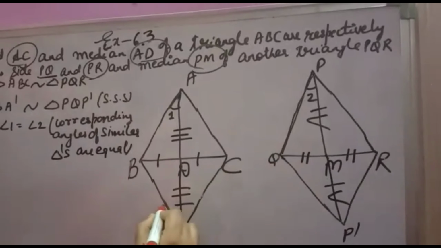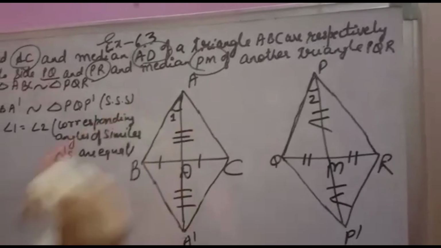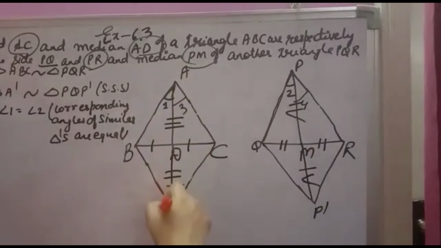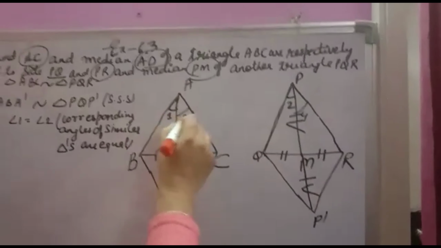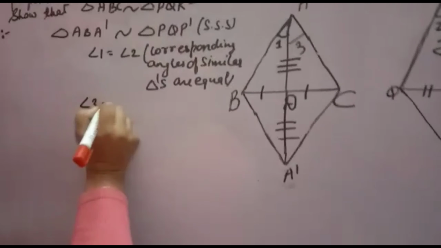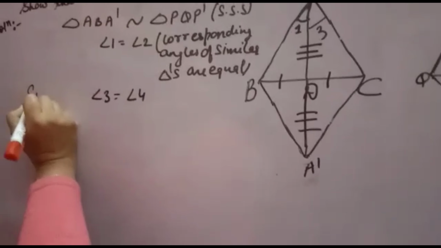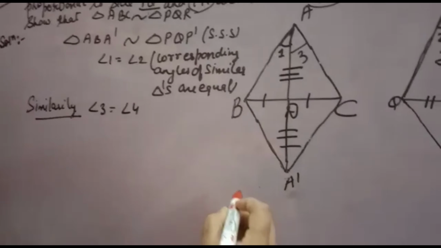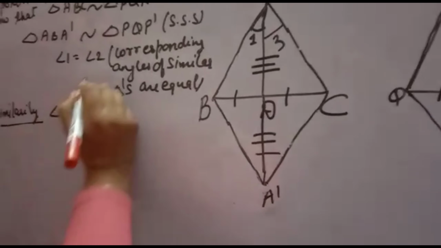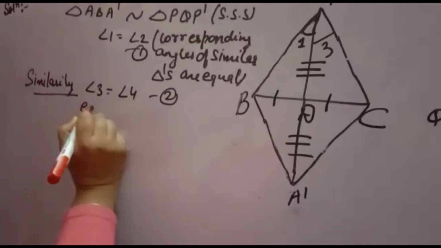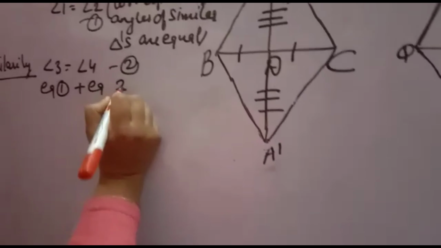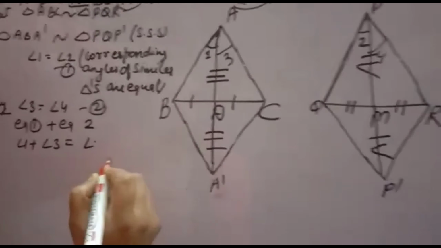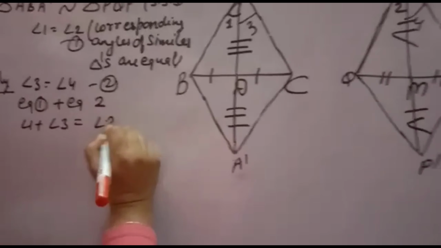You can prove other angles also equal. This will be equal to this, but we want this only, so we will write this only. Similarly, if this is 3 and this is 4, you can prove these two triangles also similar. So you can prove angle 3 equal to angle 4. No need to prove, you can write only angle 3 is equal to angle 4 similarly. If you want, you can do it, but there is no compulsion. Suppose this is the first equation, this is the second equation. Adding equation first and equation second, you will get angle 1 plus angle 3 is equal to angle 2 plus angle 4.